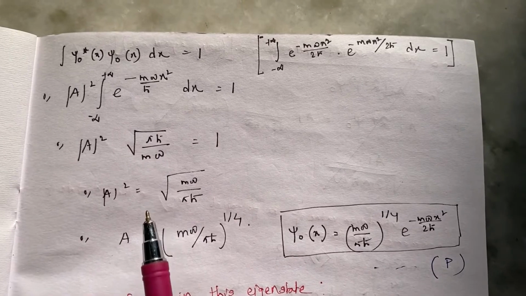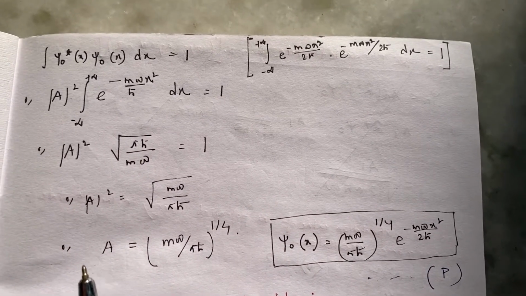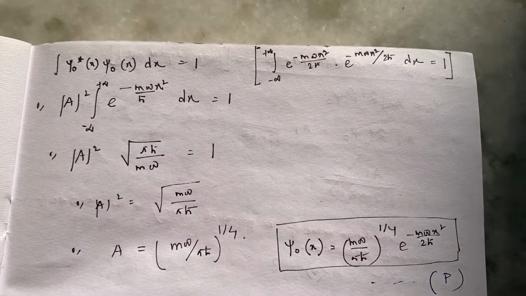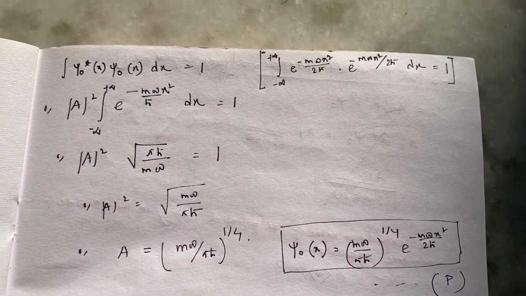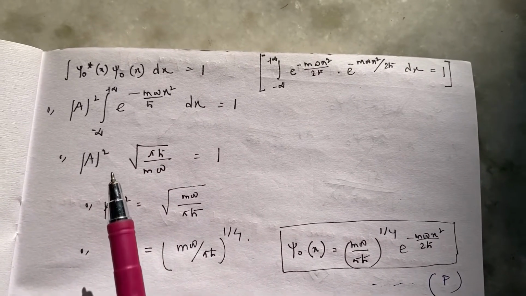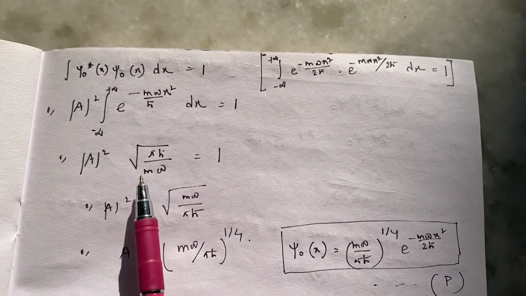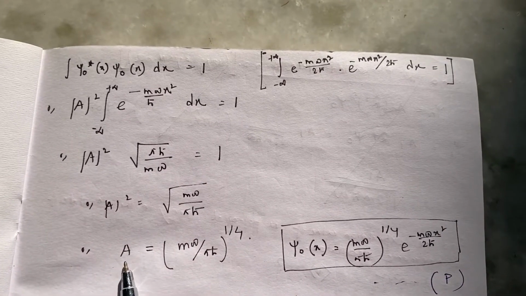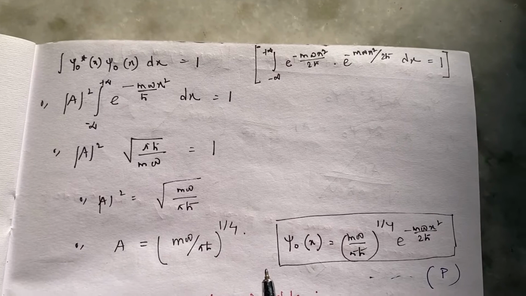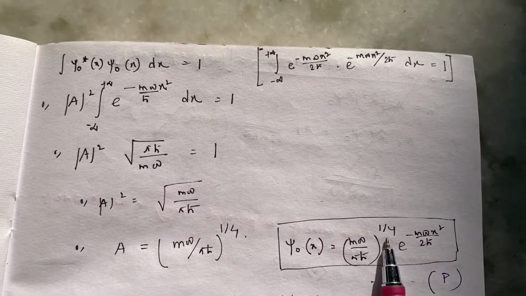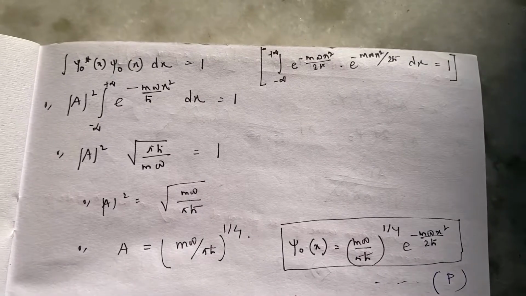According to the property of the gamma function, I will just readily give you the formulas which we need to memorize in order to solve this kind of integration. The formula will give me the result of the integration like this, and from this we get the normalization constant A, and this is my entire wave function. This is the normalization constant and the wave function itself.